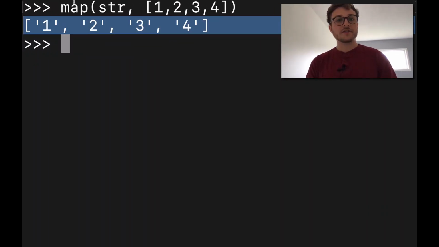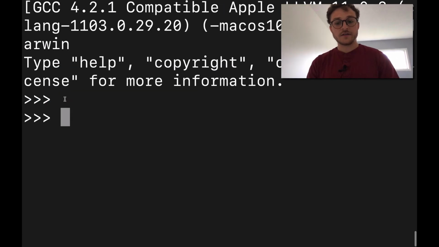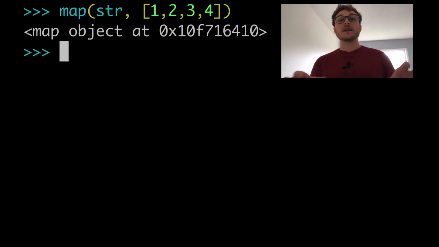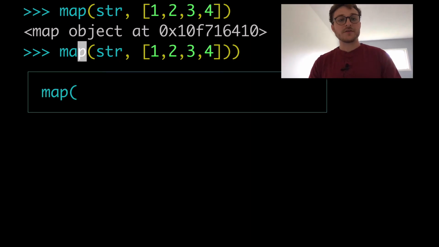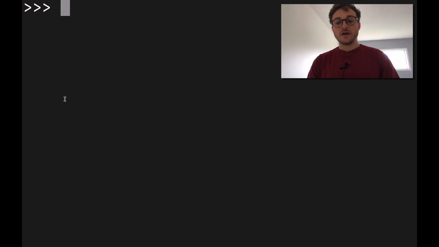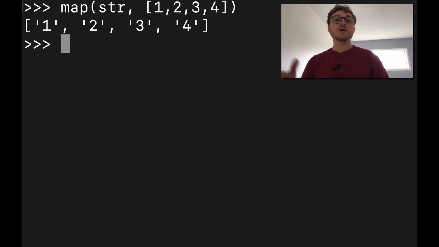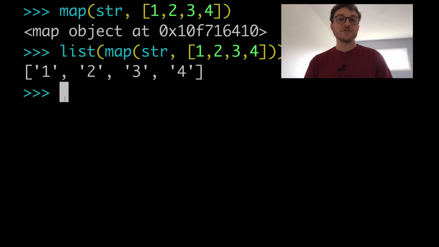So let's do the same thing in Python 3. I'll just copy paste it because I'm a little lazy, and I'll clean this up too. We're going to get that map object. So again, we have to wrap list around it just to get a result, that 1, 2, 3, 4. In Python 2, you used to get that result directly, and now you're going to get a map object. So that's kind of a pro and con as well, right? Compared to just using a list comprehension.